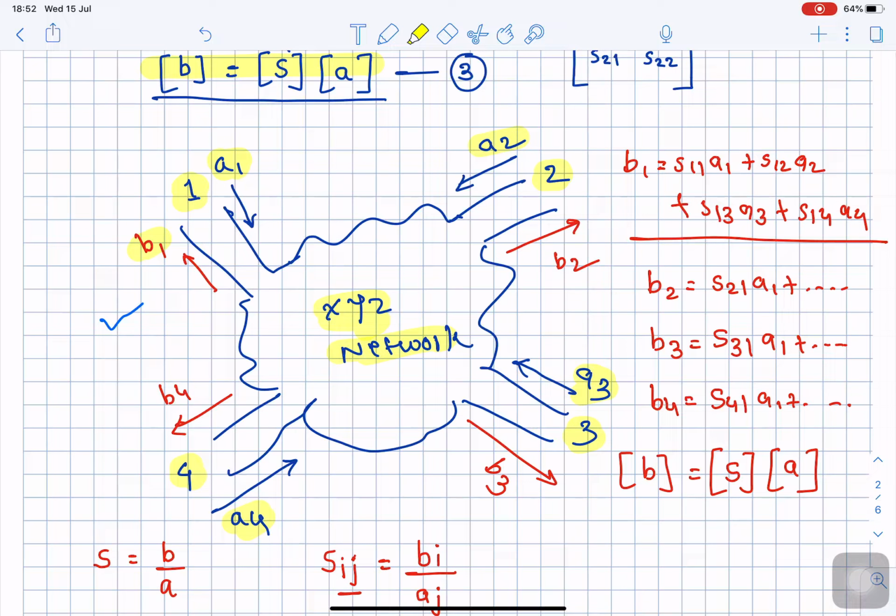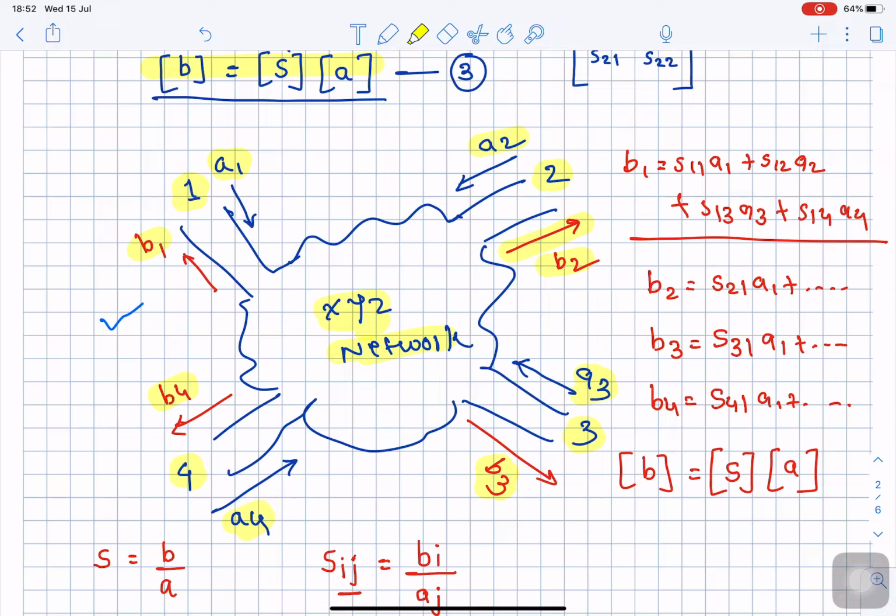Now please note the arrow direction of the reflected wave. You need to always show opposite directions for the incident and reflected waves. Similarly, B2 is the reflected wave at port number 2, B3 is the reflected wave at port number 3, and B4 is the reflected wave at port number 4.